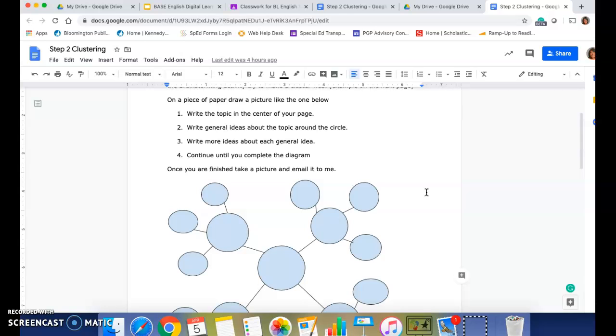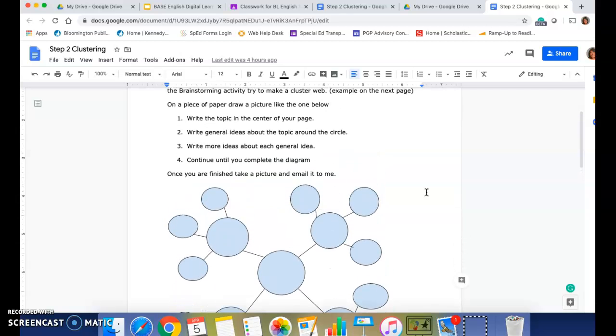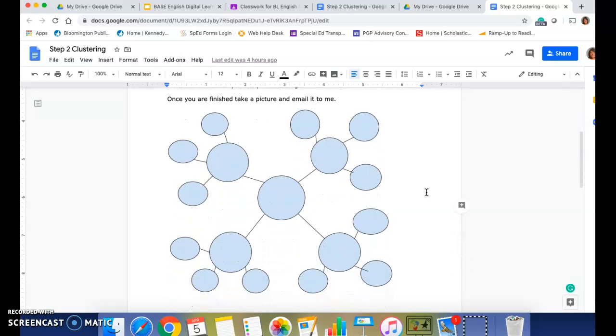You can do this through Remind. You can do this through email. However you want to do it. You can drop it in the Google Classroom folder, I think. If not, don't do that. But I just want you to have an idea of the clusters of things you can write about.